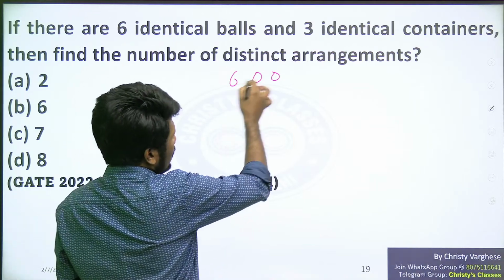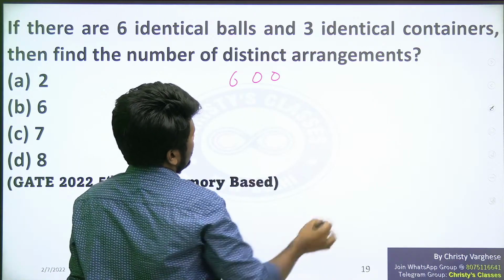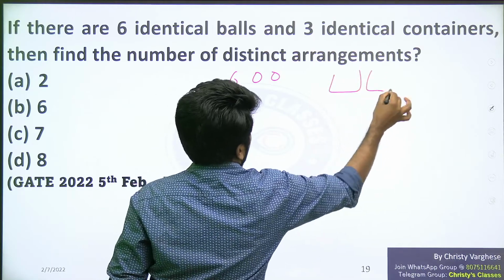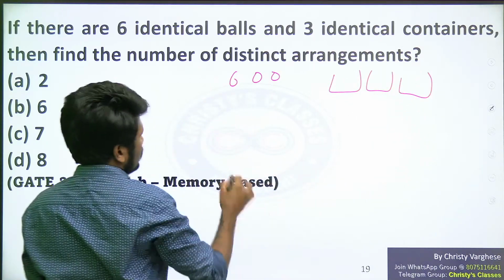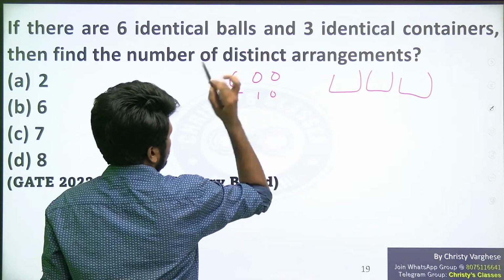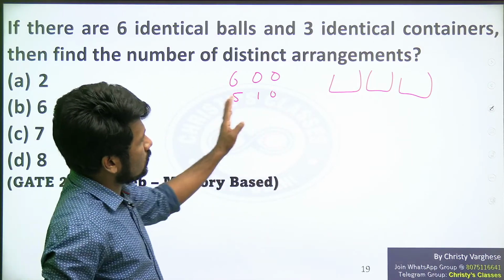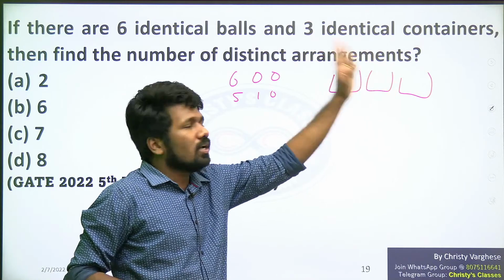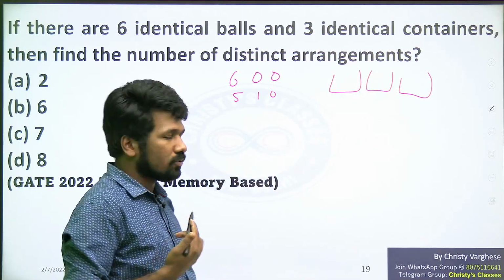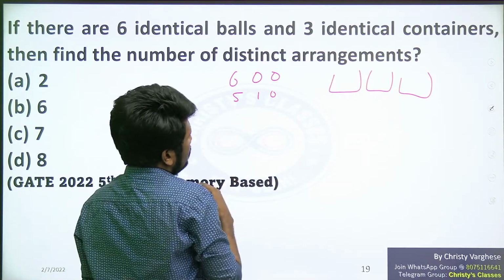Now with 6, is there any other possibility? 600 means first container 6, second container 0, third container 0. 510 is a possibility, right? 5 in first container, 1 in second, third container empty. That is also possible. With 5, is there any other possibility?